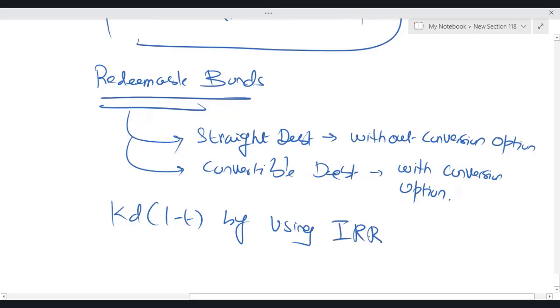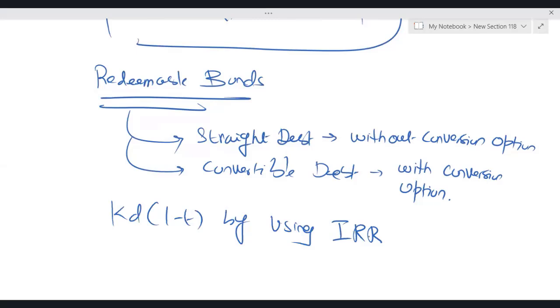So there are three possibilities. One, the bank loan, second, irredeemable bond, and the third is redeemable bonds. And in redeemable, we have two possible options. Straight debt means without conversion option, convertible bond means with conversion option. Whenever redeemable bonds are given, you have to calculate KD(1 minus T) by using IRR. But everybody, I hope, knows that now in the FM exam, the shortcut of IRR is available. And obviously, all those shortcuts which are available in exam, you are supposed to use them. Like the shortcut of NPV is available, so you have to use it. Shortcut of IRR is available, so we have to use it.